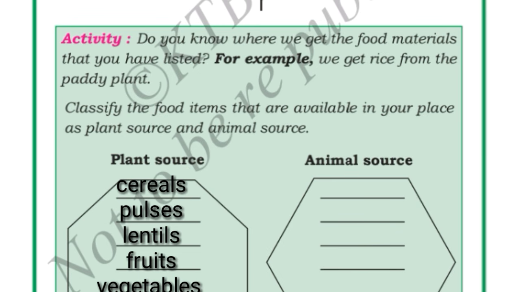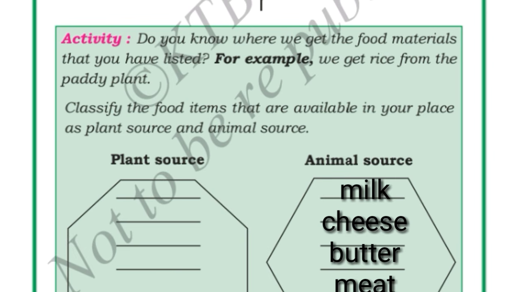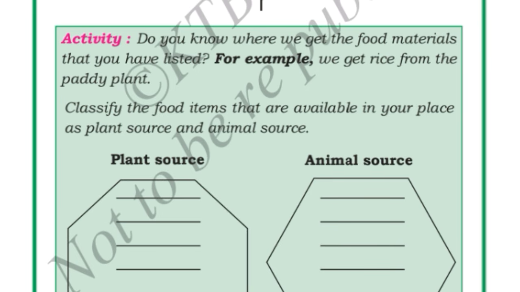Okay, now, what are the things which we get from the animals? We will get milk, meat. Yes, from the milk we will get butter, paneer, cheese, all these things. And meat, sheep meat, fish meat. Okay, so these are all the things which we get from plants and animals.